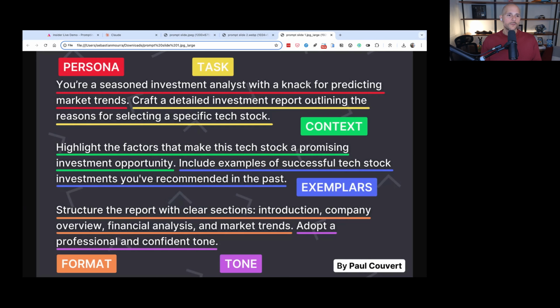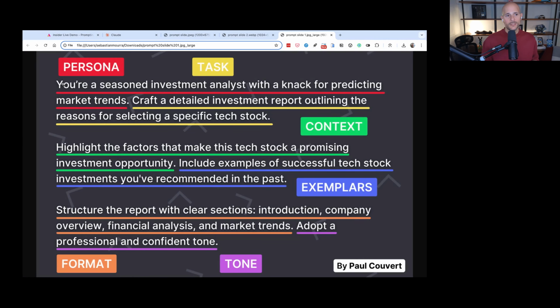So I'm going to show you now another prompt that I pulled in. Again, this source is from Paul Covert. You can see that here. And this now breaks down a prompt into certain sections: persona, task, context, exemplars, format, and tone, right? So we're going to read this together.